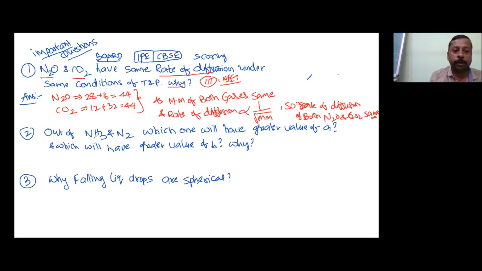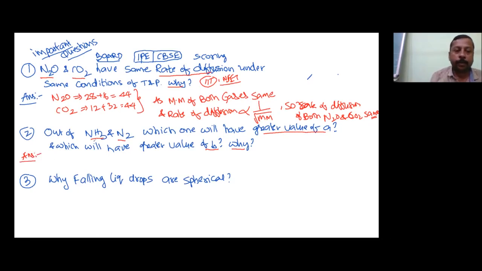Now the next question: out of NH3 and N2, which one will have the greater value of a and which one will have the greater value of b? Here a and b are van der Waals parameters, and you have to explain with reason. In the entrance exam you need not write the reason, and sometimes you may get hints from the options, but there is no choice here.